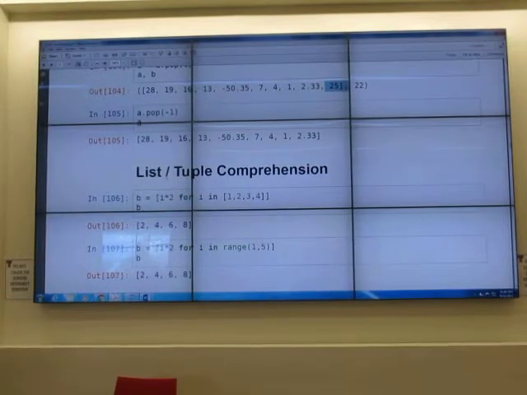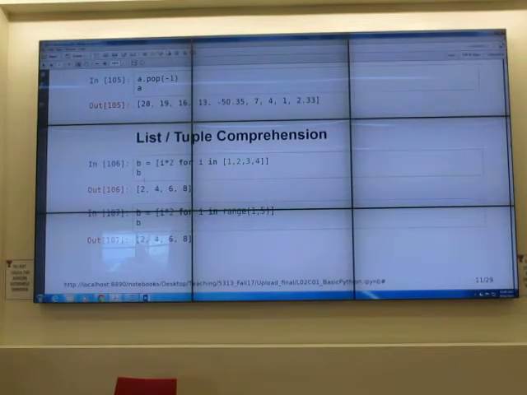Ready? Good. Okay. List tuple comprehension. This one you need to know. It is a short way to make a long list. It's equivalent to using a for loop.